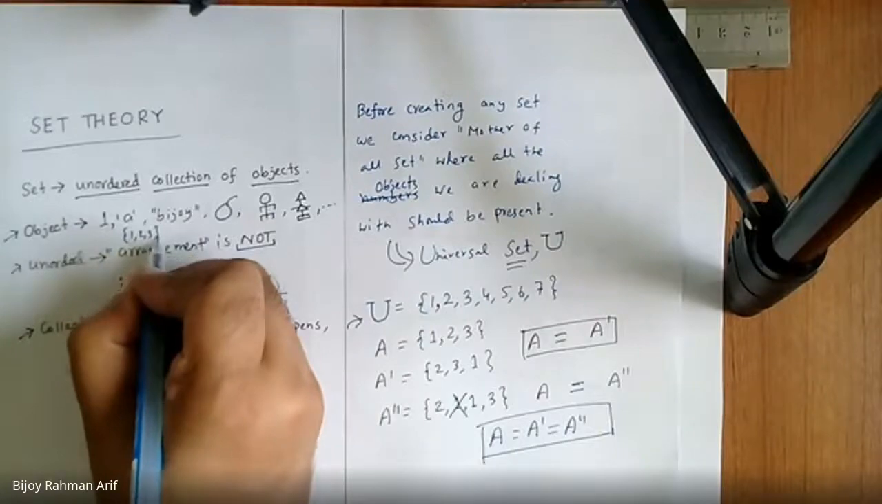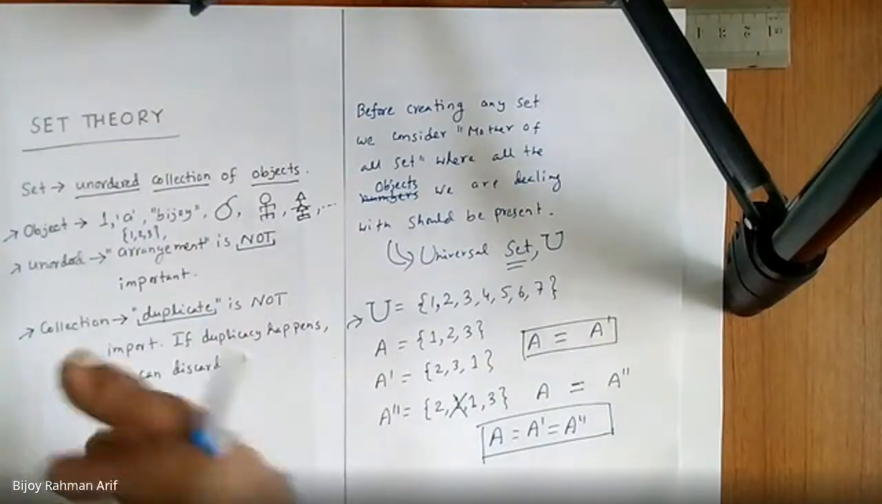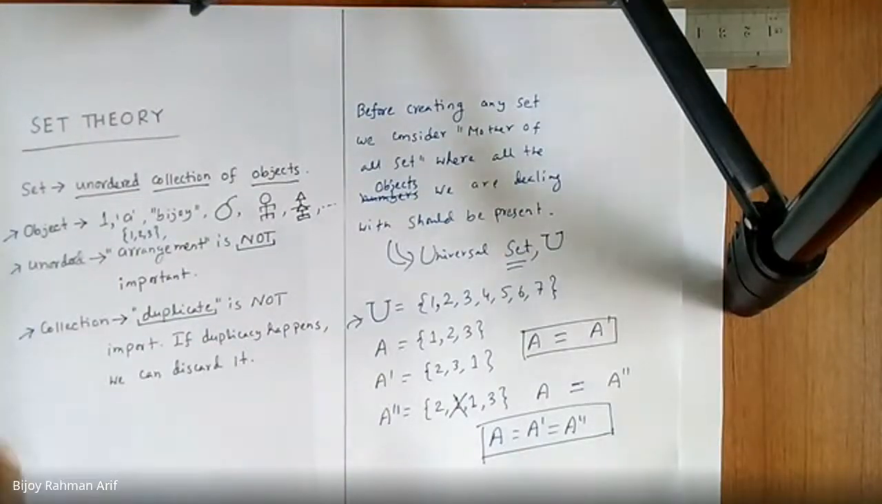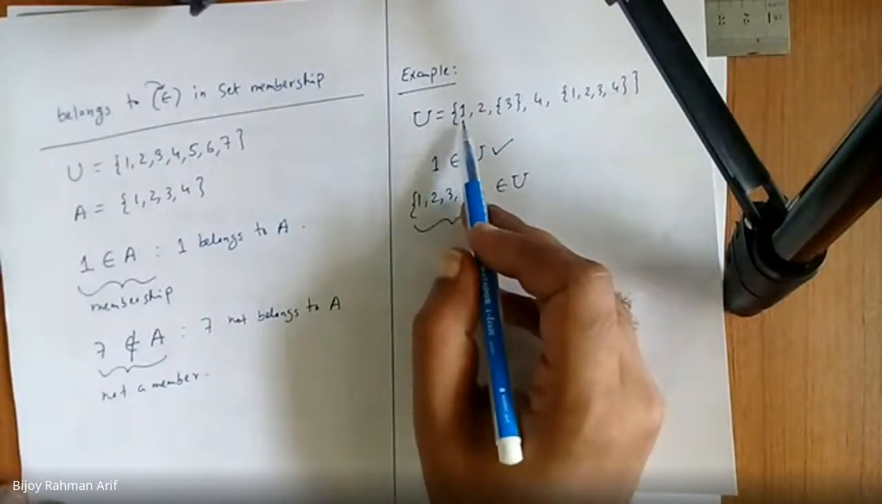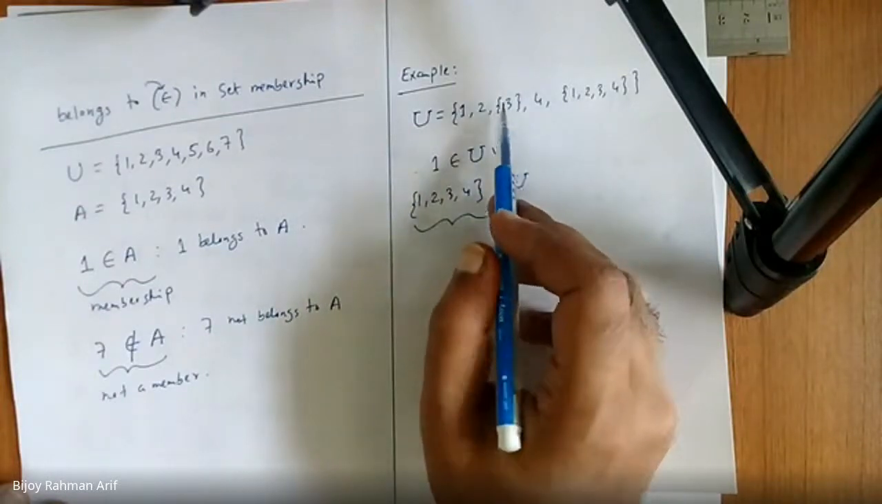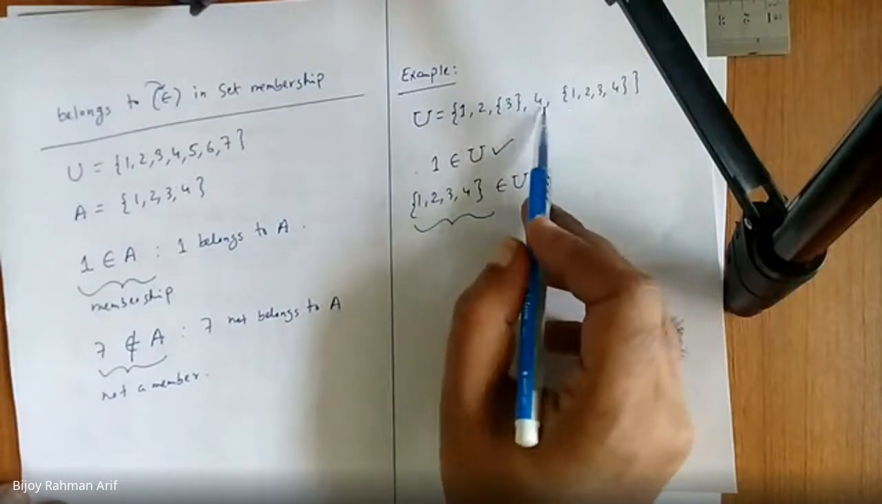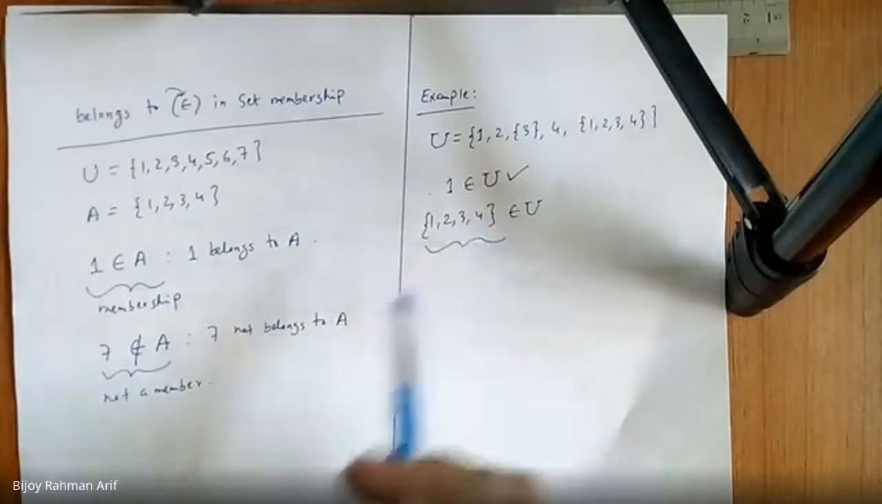Did you get it? Yes, sir. That time it would become a set of sets. The object inside a set can be a set of set of set. So this way you can go much deeper. In this case, what happened? This set U contains simple elements 1, 2, then an element which is a set of 3, then 4, then a set of 1, 2, 3, 4. Did you get it? Yes, sir. Okay, so remember, this is true as well.